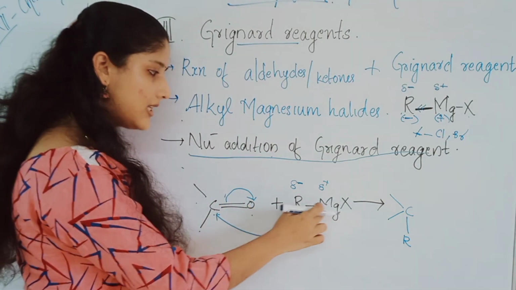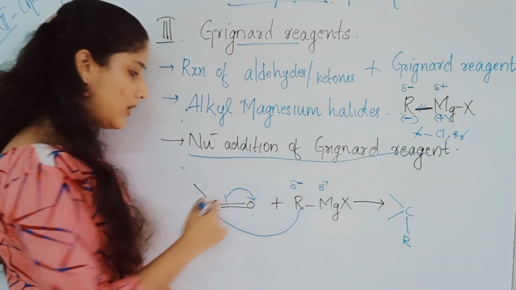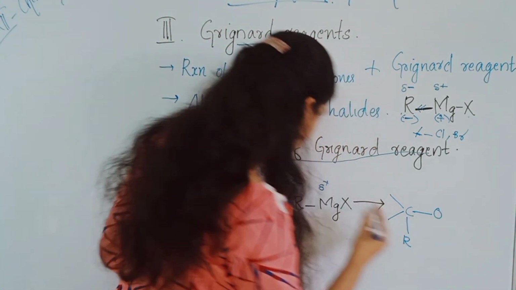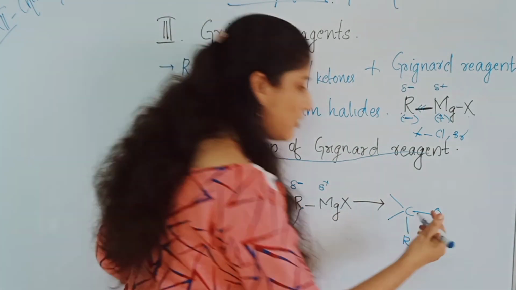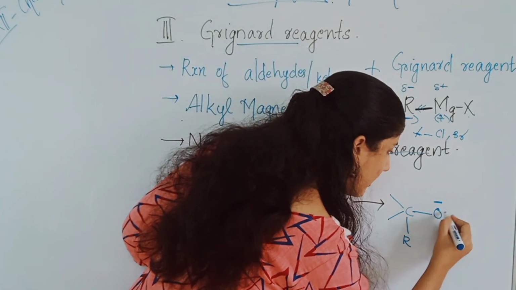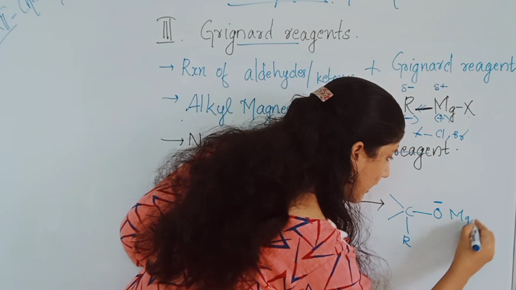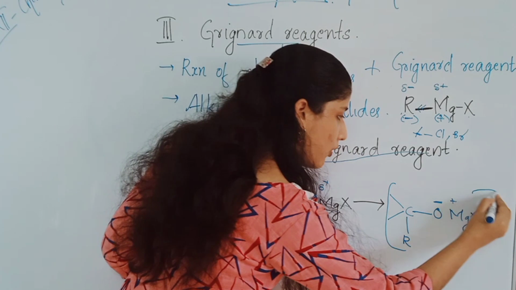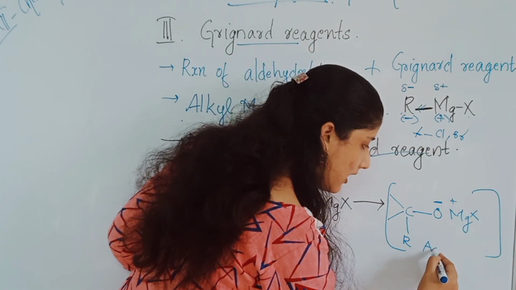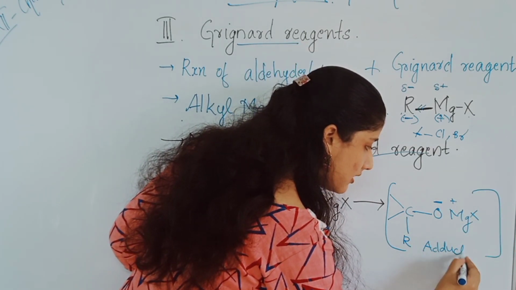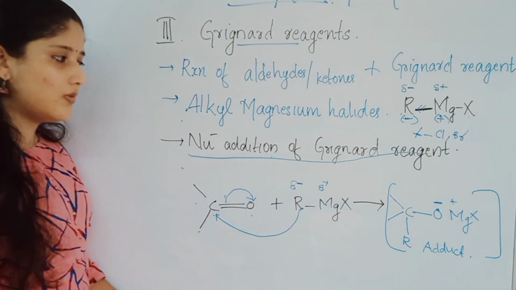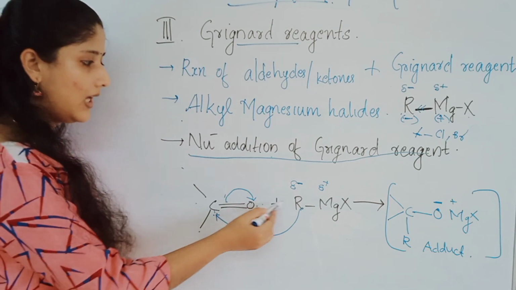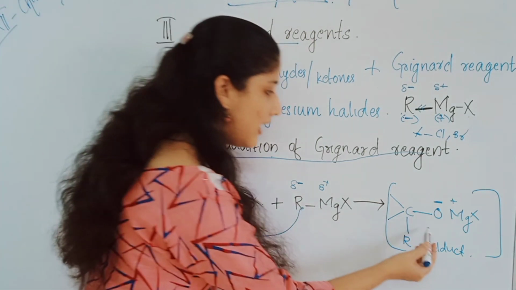To the O minus, the MgX with positive charge will attack. So here is O minus, MgX plus. This is the adduct that is formed. It is important. It is the addition product, or the adduct we can say. Here the R group will be there, here O minus and MgX plus. This is the adduct formed.